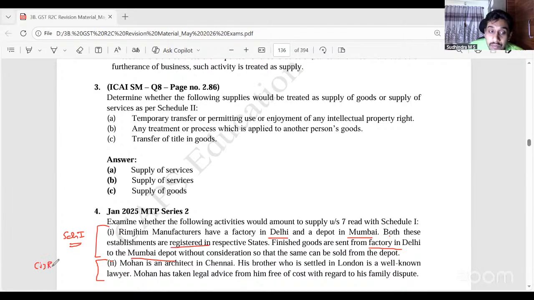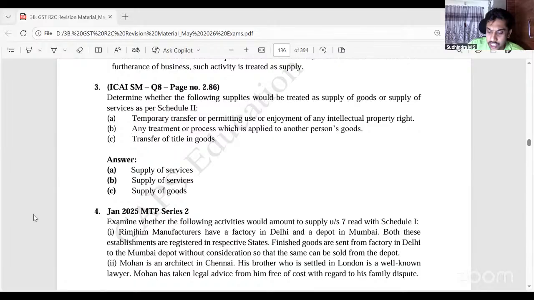Also, he might not be a related person at all. Because he's a brother settled in London, being a well-known lawyer means not wholly or mainly dependent. Correct. So first of all, he might not be a related person. Even if he is a related person, it's not in the course of furtherance of business. Both the points have to be mentioned: not in the course of furtherance of business. Therefore, it doesn't come under Schedule 1.